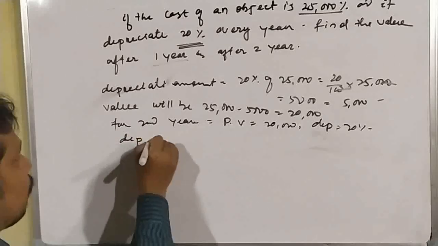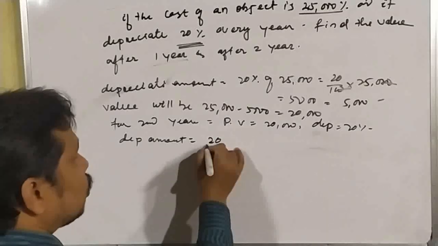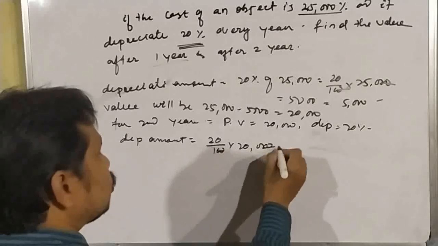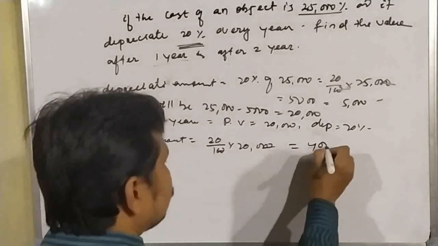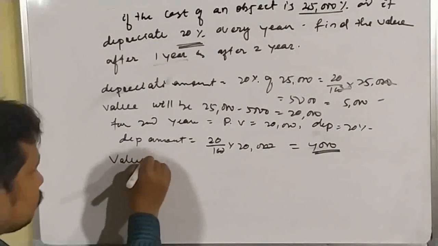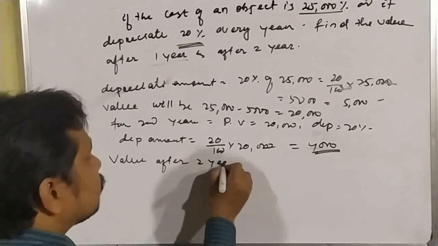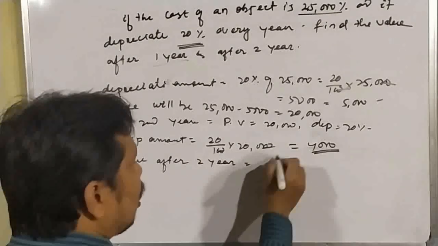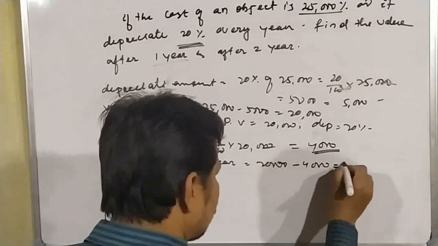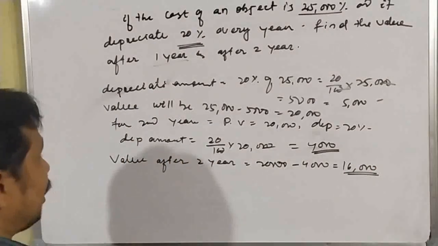Depreciation amount is equal to 20 by 100 into 20,000. So the zeros cancel, and it is 4,000. So the value after 2 years is equal to 20,000 minus 4,000, which is equal to 16,000.